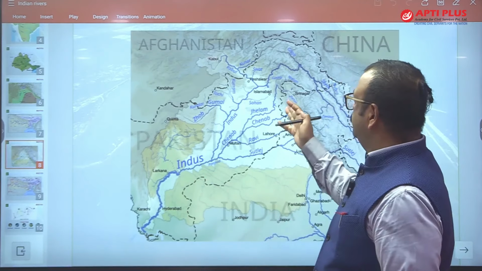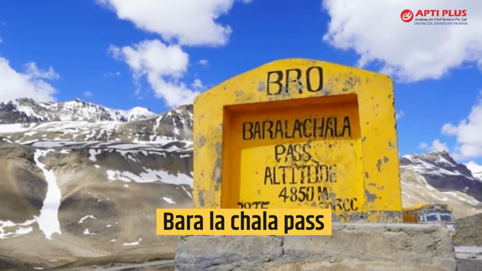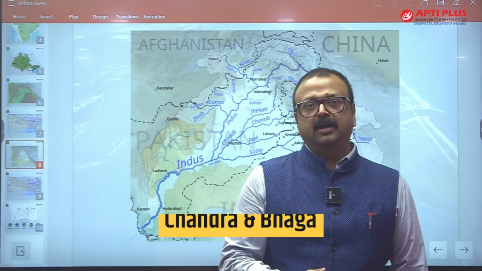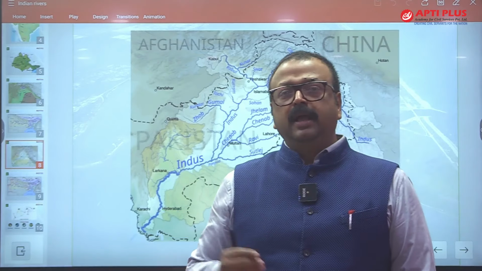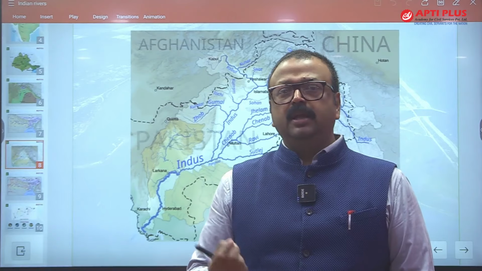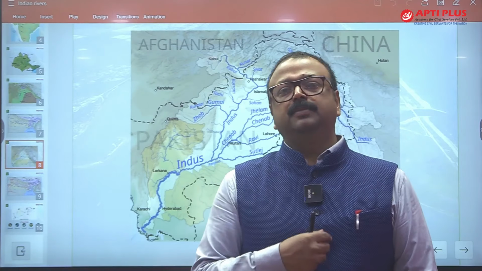Let's come to the Chenab. Chenab originates from Bada Lachala Pass in the form of two streams. There is Chandra and Bhaga. And this Chandra and Bhaga come into the Kullu hill, and where they meet, there is a confluence at Tandi in Lahaul district, and from here it becomes Chandrabhaga or Chenab.